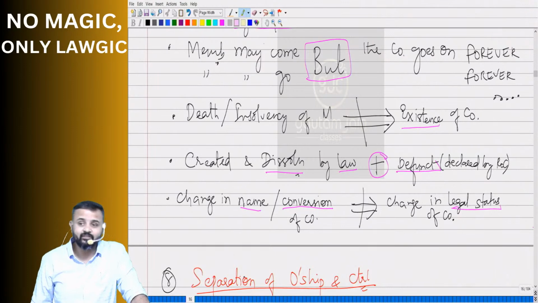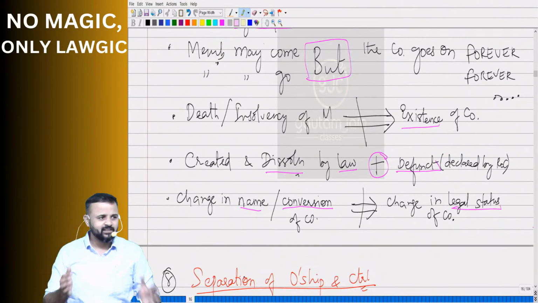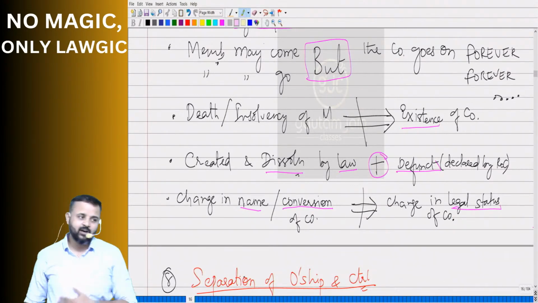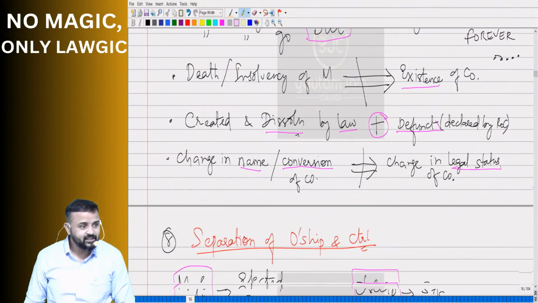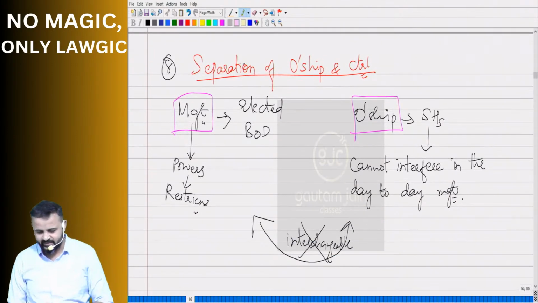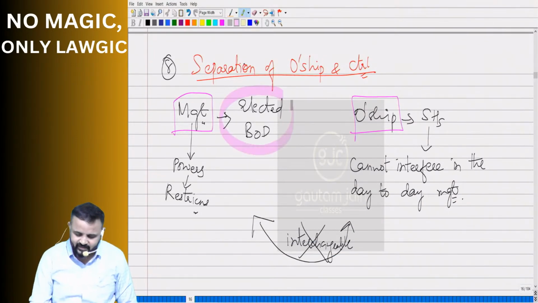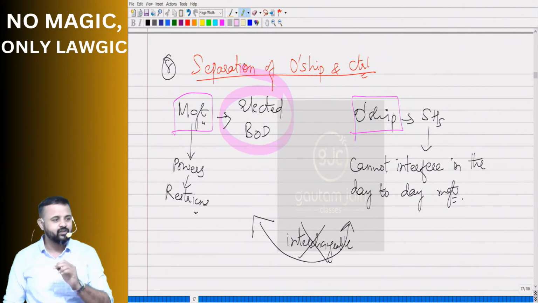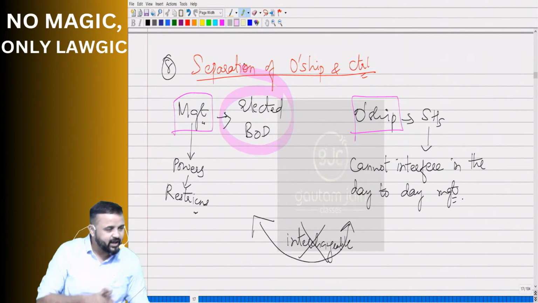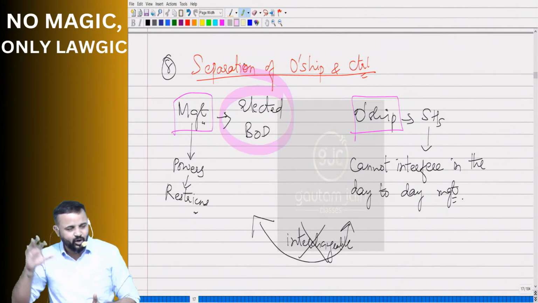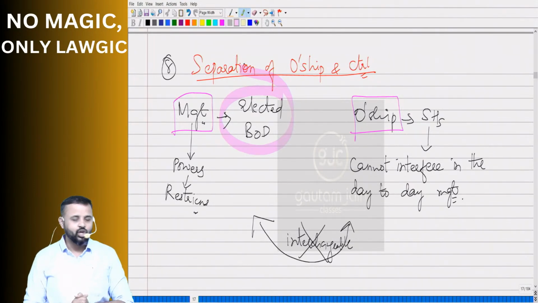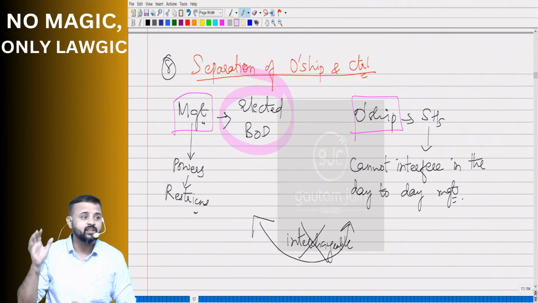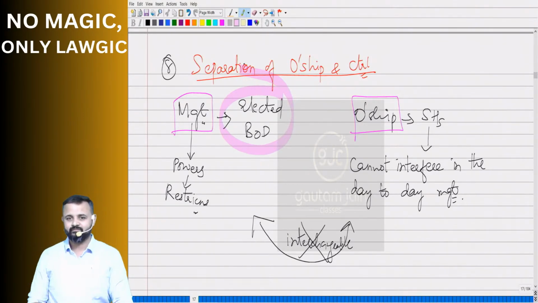So separation between ownership and management. What do you mean by this? Sir, the board of directors are the ones who are going to manage the company, isn't it? They are elected board of directors who are going to manage the company. The management of the company lies in the hands of the board of directors, whereas the ownership belongs to whom? Shareholders, who cannot interfere in the day-to-day management of the company.